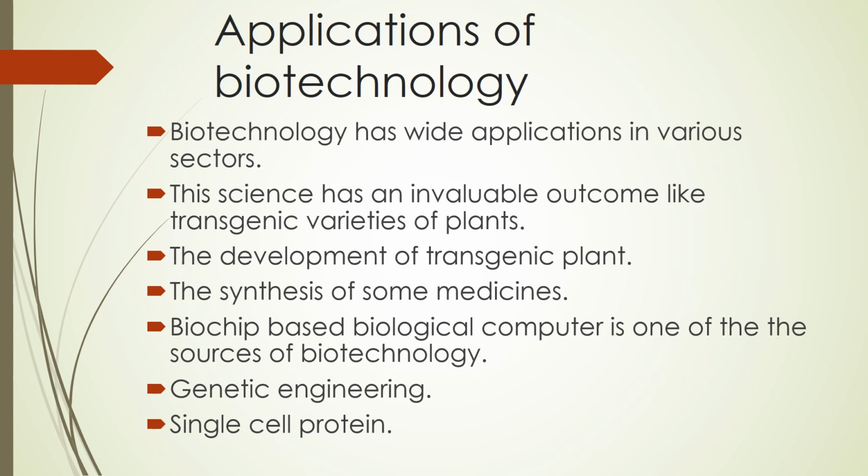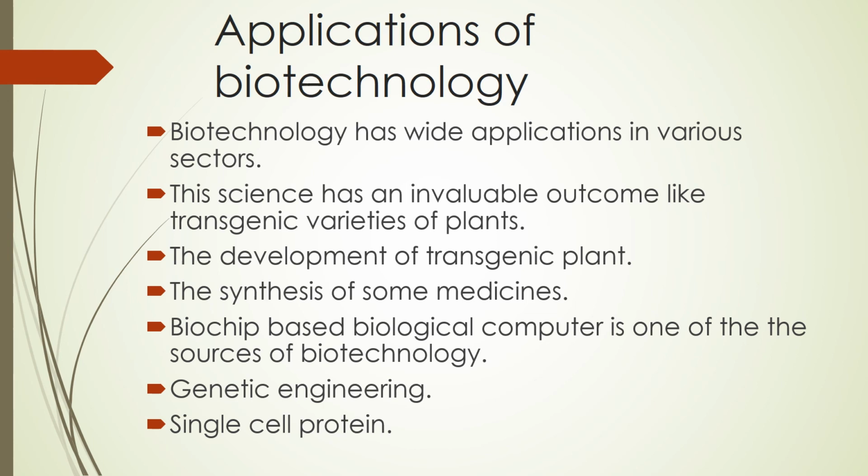Next, the biochip-based biological computer is one of the successes of biotechnology. A biochip is nothing but something like this: when somebody has lost something, scientists take that, and if you introduce a biochip into your body, it is helpful for all actions. That is a biochip. Then, genetic engineering involves genetic manipulation. Tissue culture involves aseptic cultivation of totipotent plant cells into plant clones under controlled atmospheric conditions. These are the helpful aspects of genetic engineering.